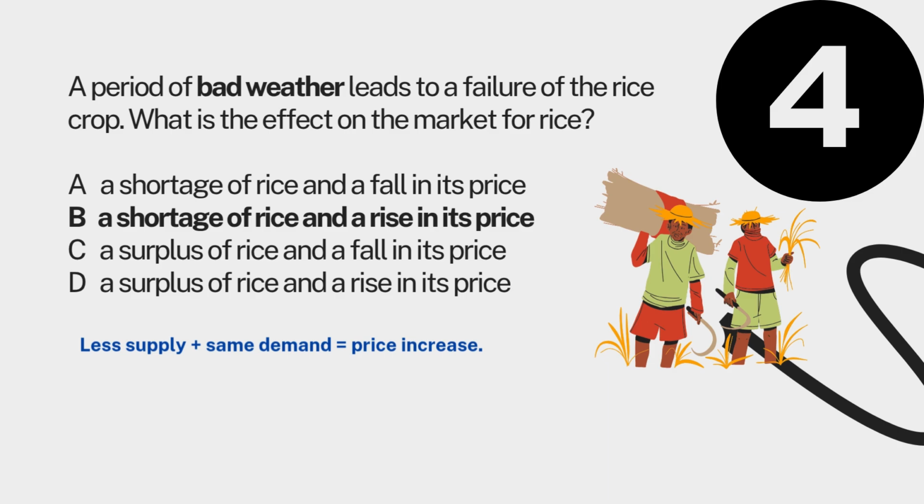Letter C, a surplus of rice and a fall or decrease in its price. This would happen if too much rice was produced, but in this case, there's a shortage. And letter D, a surplus of rice, which is really obvious, it's not the correct answer because surplus means too much rice. And if there's surplus, it means that it would lower the prices, not raise them high.